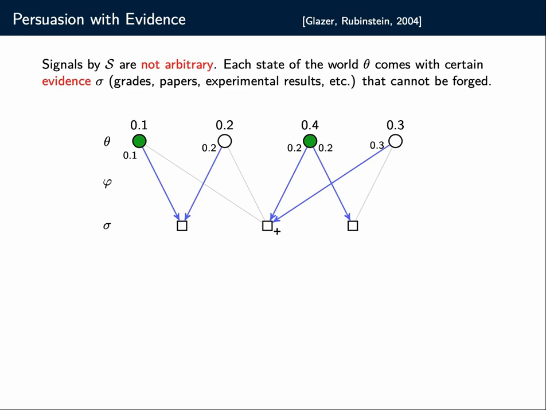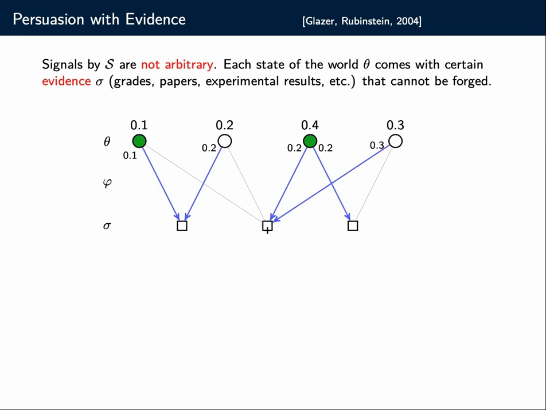Then the receiver would come and would see these signals and would determine, so what am I going to do now? All right, so for instance, if I get this left signal, what's my preference? What should I be doing? And here we can see, okay, if I get this signal in 30% of the cases, then 20% is this state of the world, 10% is this state of the world. So in two-thirds of the cases, when I get this signal, it's a rejectable state of nature. So my best response as a receiver here would obviously be to reject, because I would be correct 2/3 of the time. Same reasoning for this one.